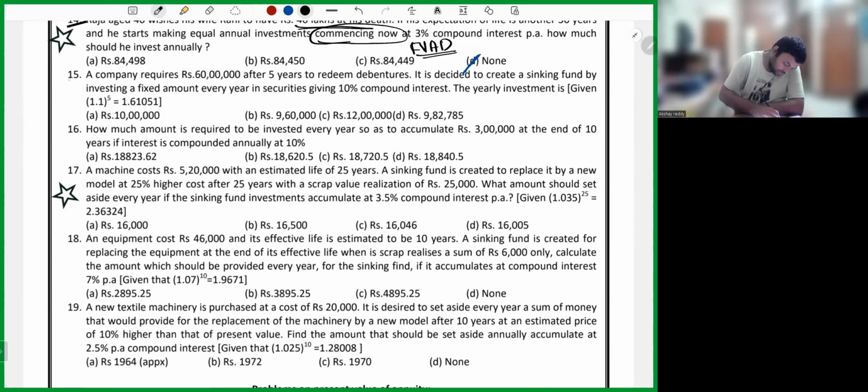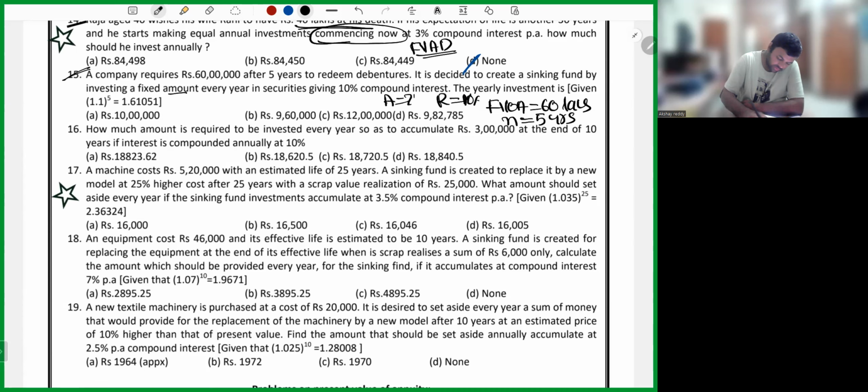A company requires 60 lakhs after 5 years to redeem debentures. It decided to create a sinking fund, investing a fixed amount every year, at 10% interest. The yearly investment is A. The future value of the ordinary annuity is 60 lakhs, the time period is 5 years, and the rate of interest is 10%.